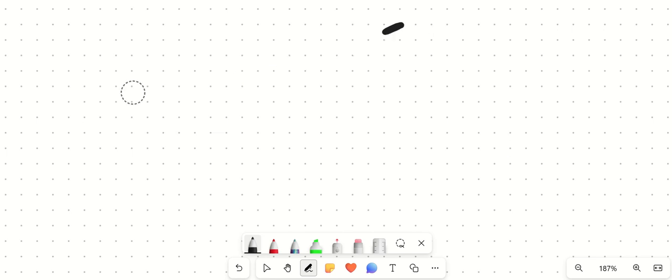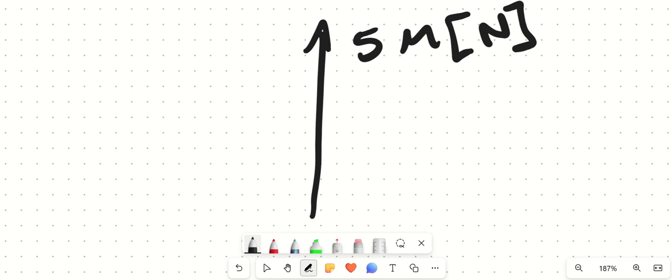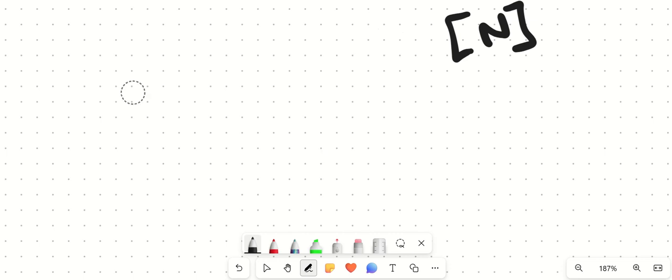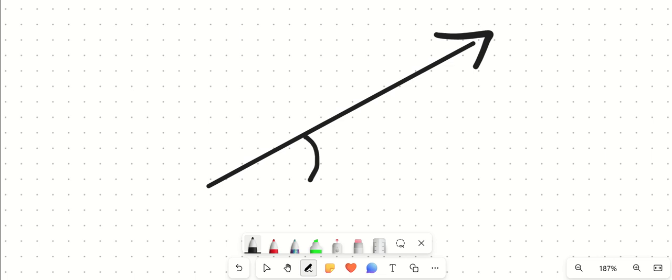Also, it would be really easy to work with if I had a vector that's pointed straight up, and let's say that this is 5 meters and it's going north. That's really easy to deal with because I can tell that the magnitude, so how big is this arrow, is 5 meters. Now let's say we have a vector that is up and to the right, and we know that it's some angle off the horizontal.